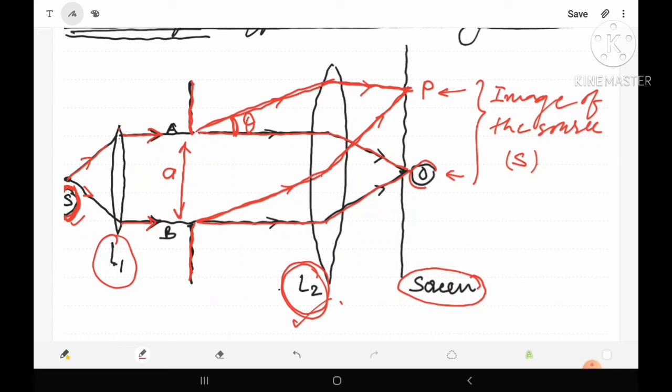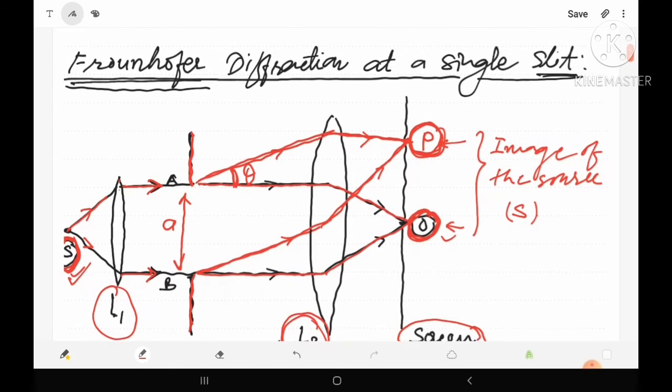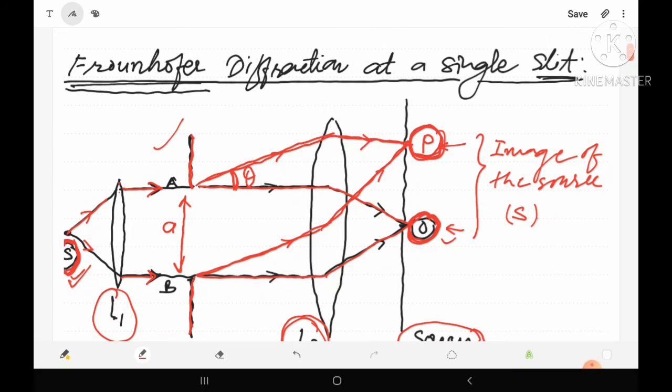Means here at point O we will find the most intense image of the source S, but at point P also we get the image of source S, having an intensity slightly less than the intensity of the image formed at point O. So this is the experimental arrangement of Fraunhofer diffraction in the case of a single slit. In this figure we have to find the intensity of the image of the source S which is formed at point P. Means here we will find the intensity of light or intensity of fringe at point P.